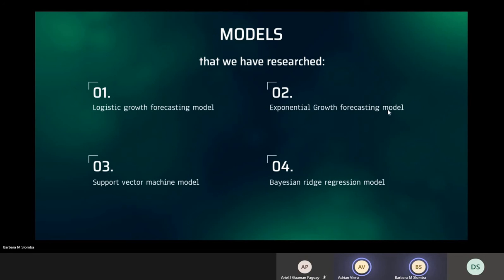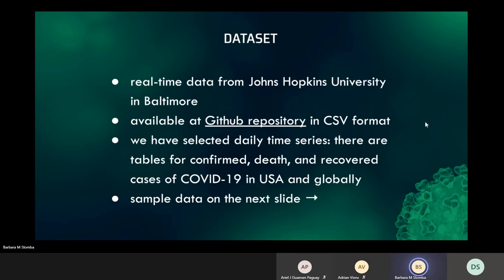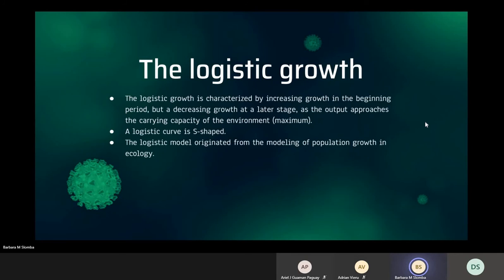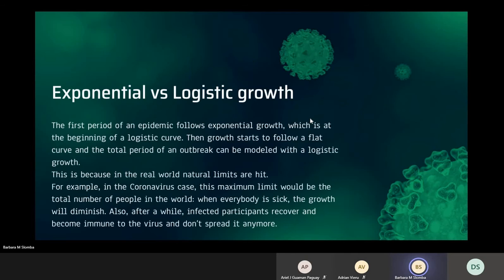So the models that we have researched are logistic growth, exponential growth, support vector machine, and Bayesian ridge regression. And we have used a data set from Johns Hopkins University. This is how it looks. The logistic growth is an S-shaped curve. It is usually used to predict population growth.